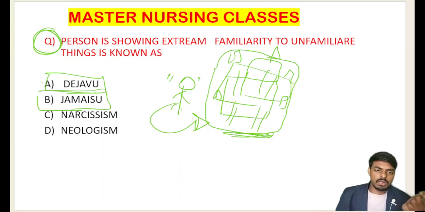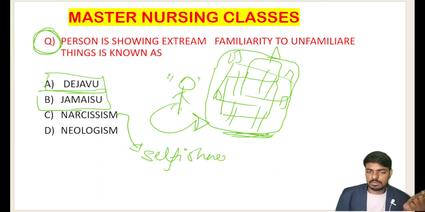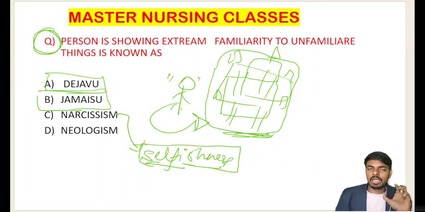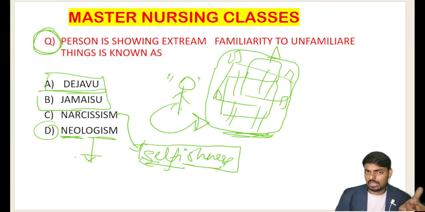Very important, we have two more important words: narcissism and neologism. Narcissism is selfishness. Very importantly, we will study narcissistic personality disorder, where the person is self-centered and gives importance to oneself, not to others. That is what we call narcissistic personality disorder, where narcissism stands for selfishness. And one more word here, neologism. Neologism is where psychiatric persons discover new words which are not actually real, and there is meaning for the patient but not for us. That is what we call neologism.